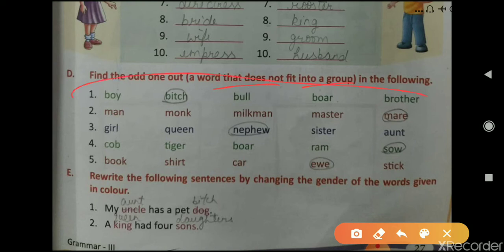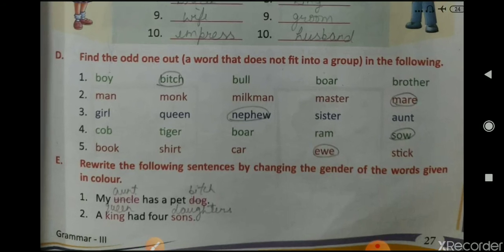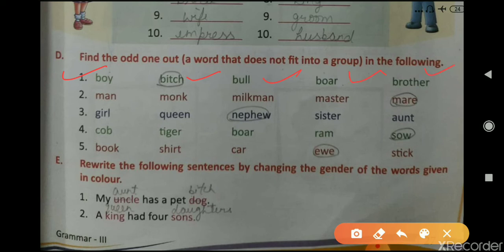Different groups of words are given to you. You have to find out the odd one which does not match this particular group. Okay, so first one is boy, bitch, bull, boar and brother. So all these, boy, bull, boar and brother, are masculine gender. Only bitch is feminine gender, so circle this one. This is the odd one among this group.